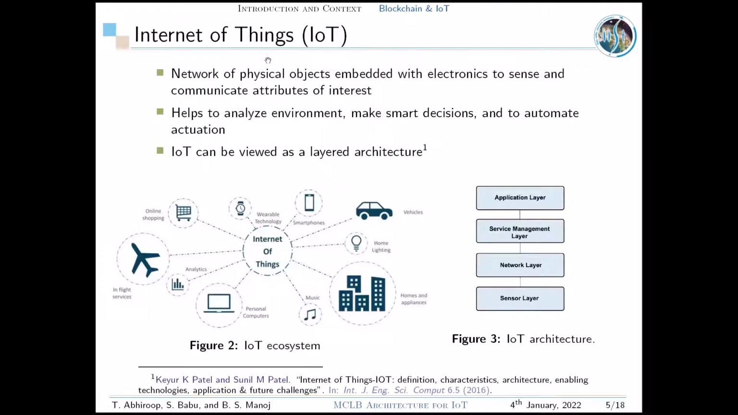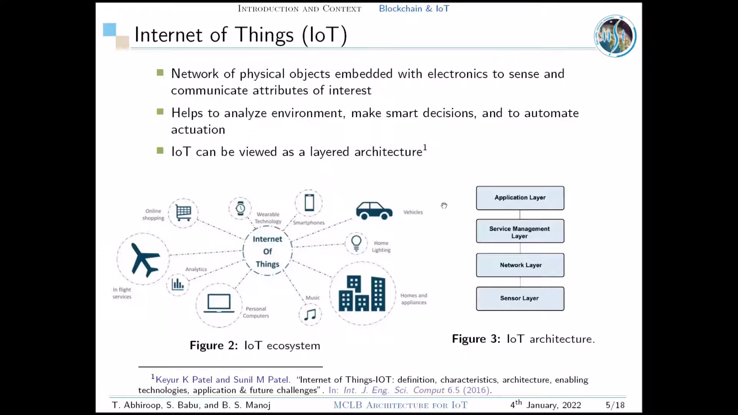Coming to Internet of Things, what is IoT? IoT represents a network of physical objects embedded with technology to sense and communicate attributes of interest. The data sensed from these interconnected objects helps to analyze environment, make smart decisions, and automate actuation processes. IoT is used in various industrial applications such as smart vehicles, smart homes, mobiles, online shopping, and many more due to its features like connectivity, scalability, and heterogeneity.